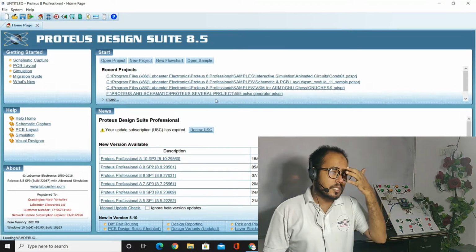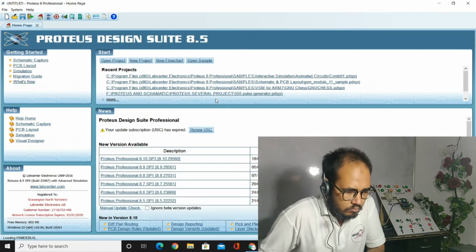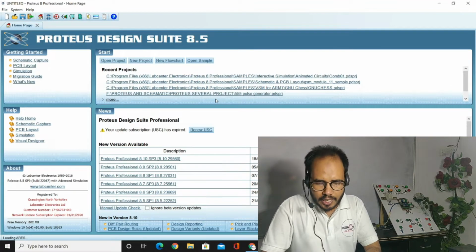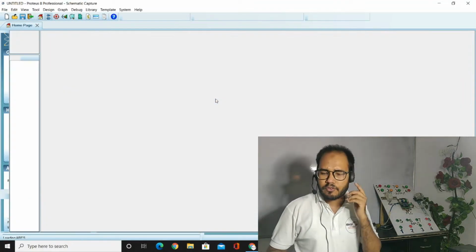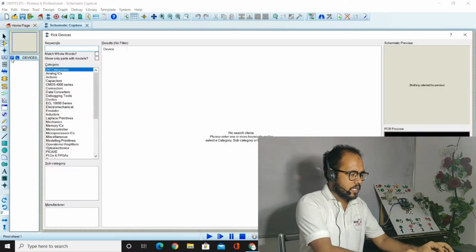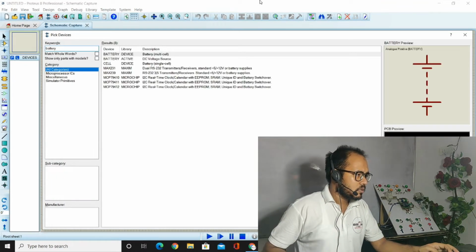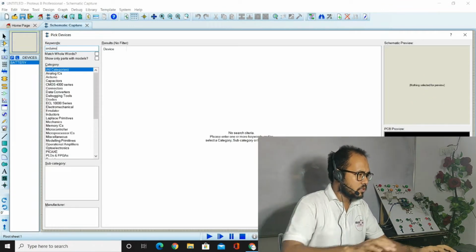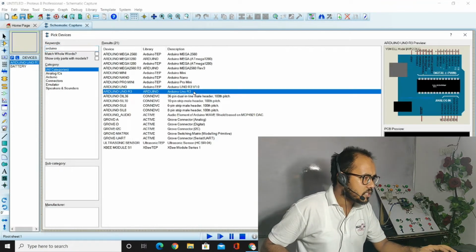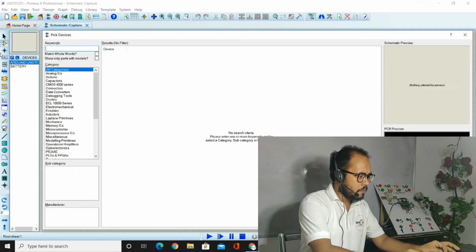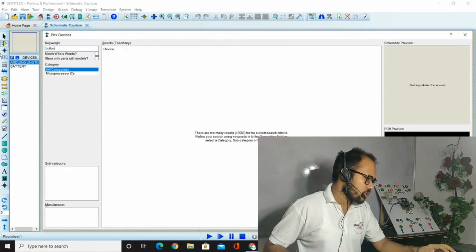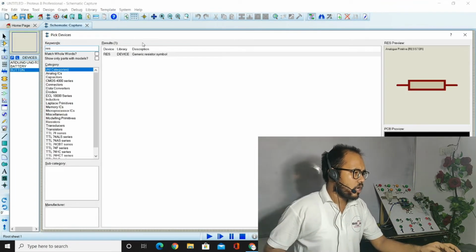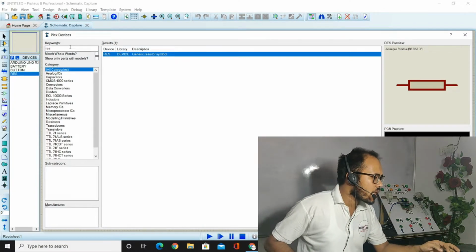Okay, in the Proteus you need some hardware for the compilation of your code. We need an Arduino Uno, we need a button, we need a battery. Okay, now we select a battery. This is a battery, and we will select an Arduino. Arduino Uno is here. Now we select a button, which must be SPST, single pole single throw, and we require a resistor for making the pull up and pull down.